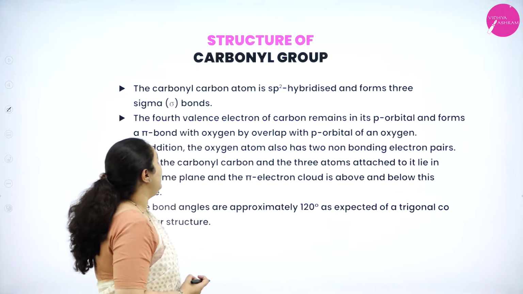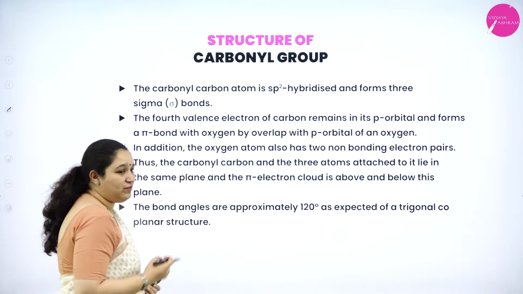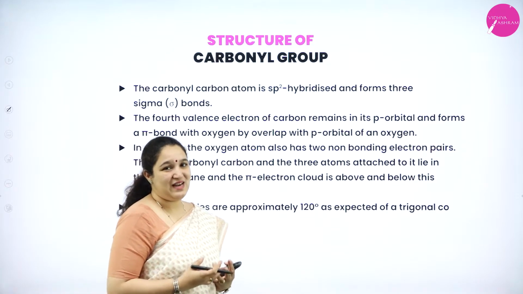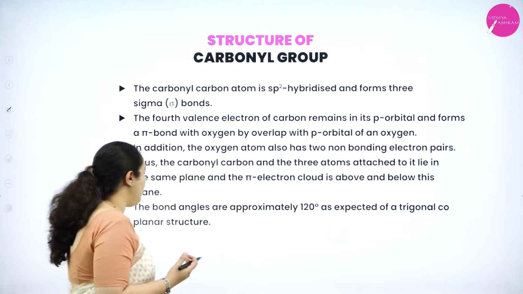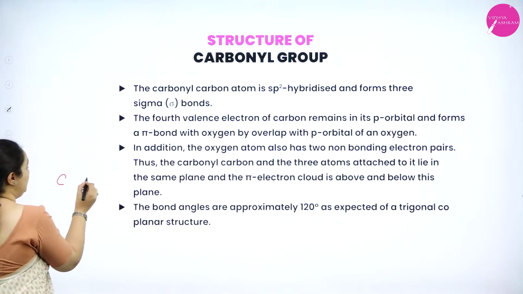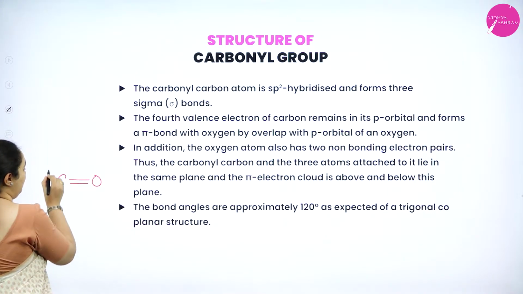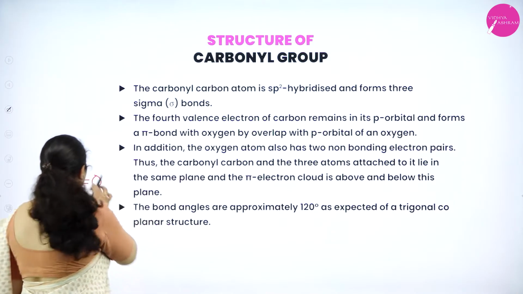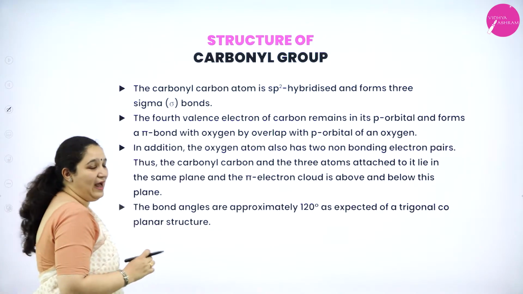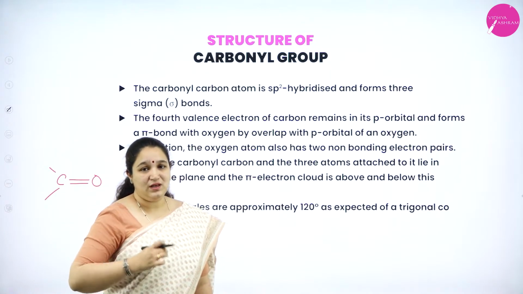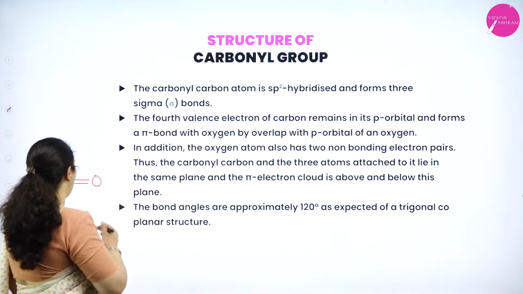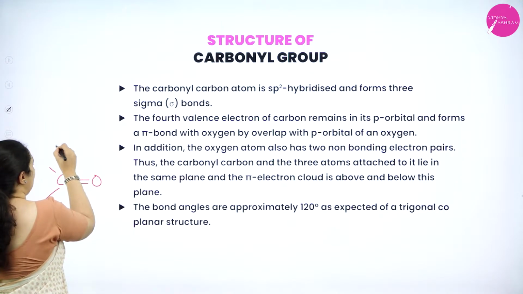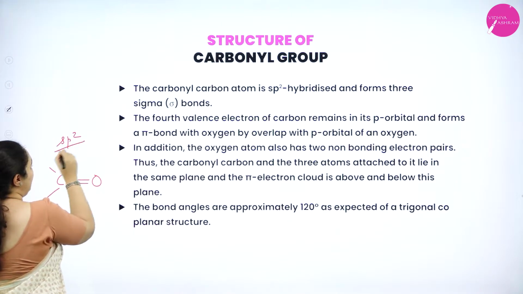Okay. Now here in the structure of carbonyl group, what are we exactly learning? Carbonyl group means carbon with oxygen where there is a double bond between carbon and oxygen. Correct? This group we call it as carbonyl group. And here we are learning what is the hybridization of carbon. Carbon is undergoing sp2 hybridization.